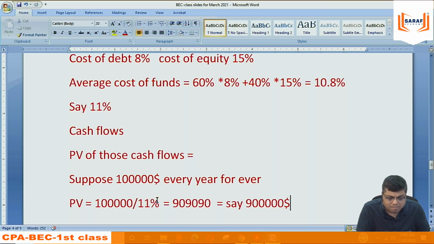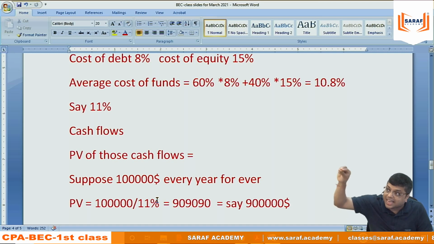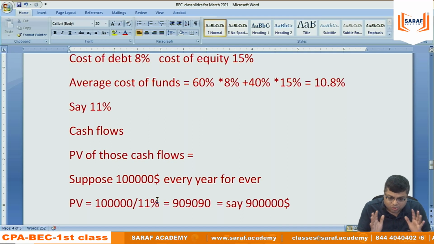Sir, for loss making companies, do we exclude tax benefit on debt? We will, because if you think that you will be loss making forever, then not. But we always think optimistically. Maybe presently we are suffering loss. The loss will be carried forward in future. So we will be saving tax in future. Anywhere in the world, in India, everywhere, losses are carried forward. So the loss will be able to save you tax in future. You can say that you will consider tax benefit in future. That's okay. But you should be considering it.